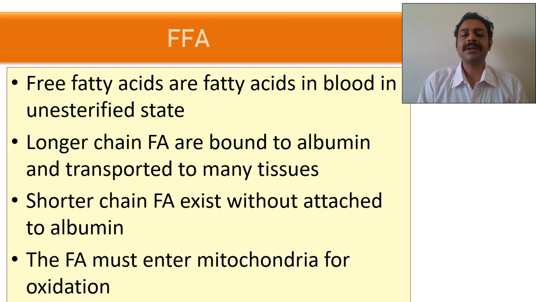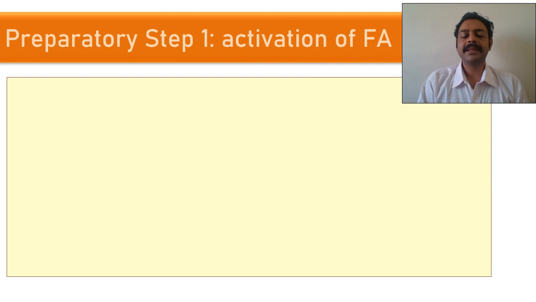And there are shorter chain fatty acids. They do not need any albumin attachment. They are very small, like butyric acid and all. They can go to all the cells and they should enter into mitochondria. See, fatty acids are such big molecules and hydrophobic. It is not permeable to mitochondria, but we will see how it happens.